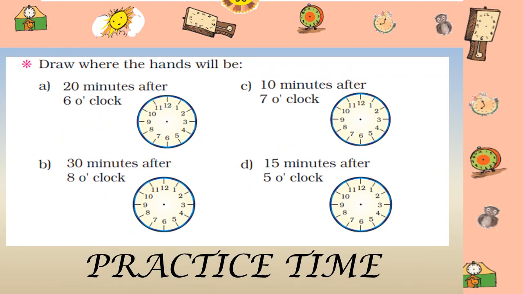Next question is, draw where the hands will be. You need to tell where the minute hand and hour hand will be. Here you can see that the direct timings are not given to us. You have to make the timings. So it is written 20 minutes after 6 o'clock. So you have to tell what will be the time 20 minutes after 6 o'clock. So for 6 o'clock you can write 6 here, and then 20 minutes after 6 o'clock you will write 20. Okay, so the time is 6:20.